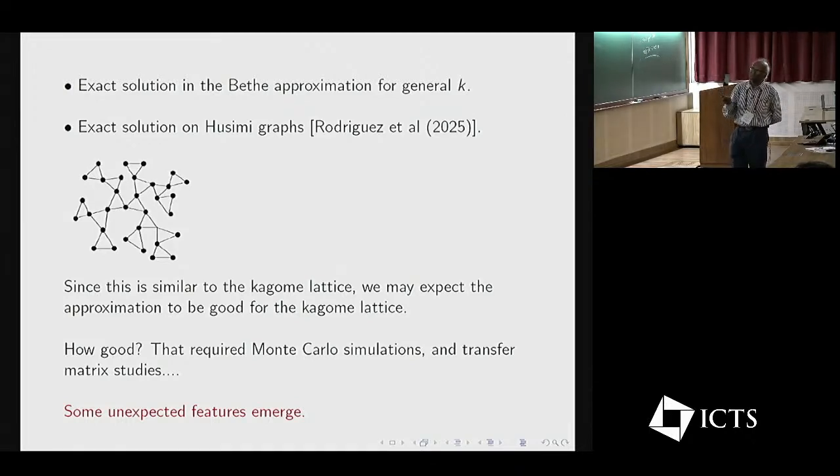Since they had triangles, we thought that this would be similar to the kagome lattice, and that the answers might be close to the kagome lattice. So how good is the approximation for the kagome lattice? We studied the kagome lattice in that case. And interestingly, some unexpected features emerge, which is that it becomes actually exactly soluble. And so that is what I'll try to discuss.